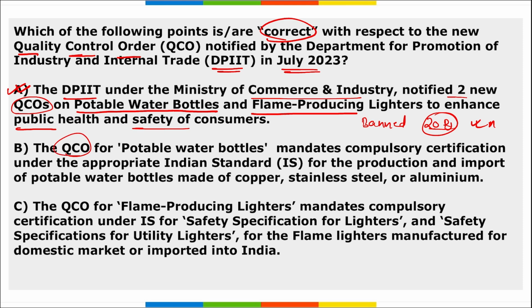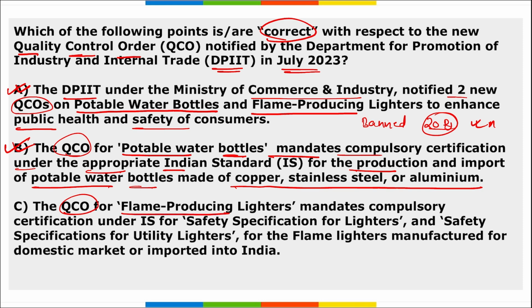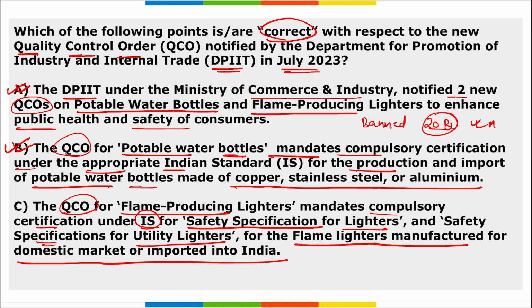Then option B, QCO for potable water bottles mandates compulsory certification under the appropriate IS for the production and import of potable water bottles made of copper, stainless steel or aluminium. Option B is rightly mentioned here. C, QCO for the flame producing lighters mandates compulsory certification under IS for safety specification for lighters and safety specification for the utility lighters for the flame lighters manufactured for the domestic market or imported to India. So yes, it is also correct. So option A, B, C, all these three are correctly mentioned here.